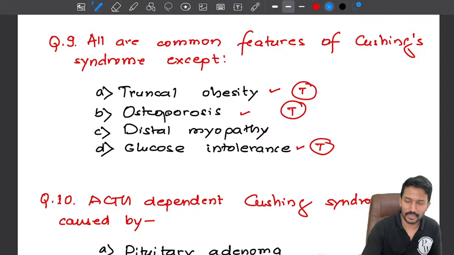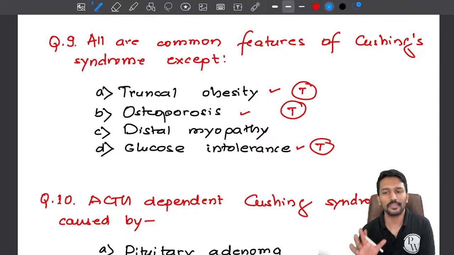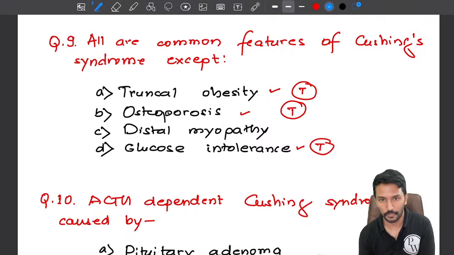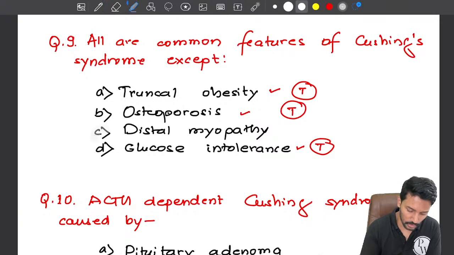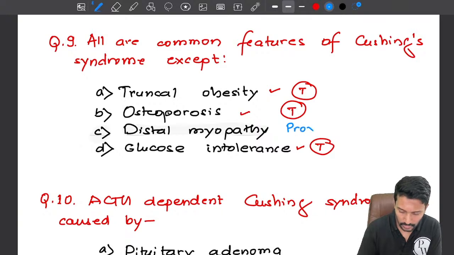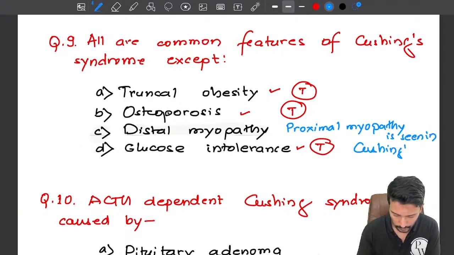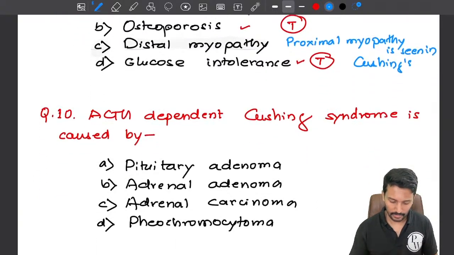But when muscles get affected, generally most of the diseases that affect muscle, they affect proximal muscles more than distal. This is what we have also discussed in neurology localization. So distal myopathy is not seen in Cushing syndrome. Rather, we see proximal myopathy. Proximal myopathy is seen in Cushing's. So option C would be the correct answer for this question.